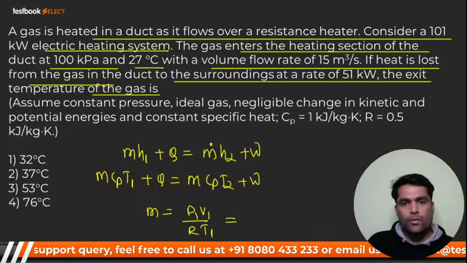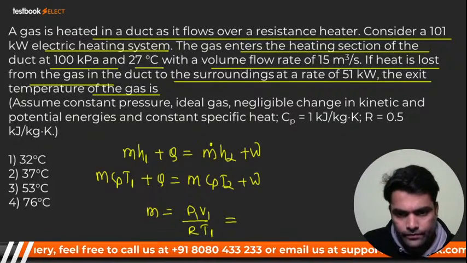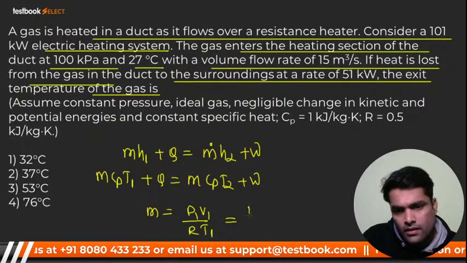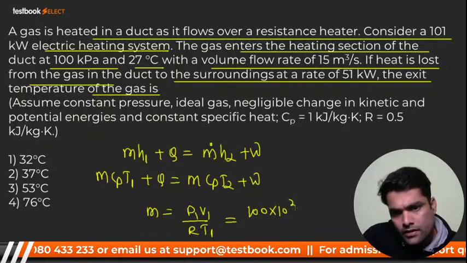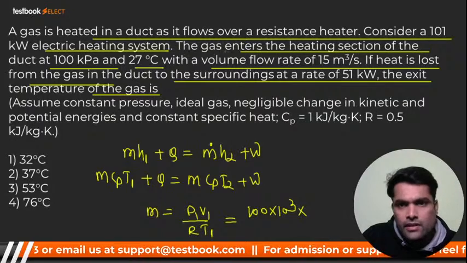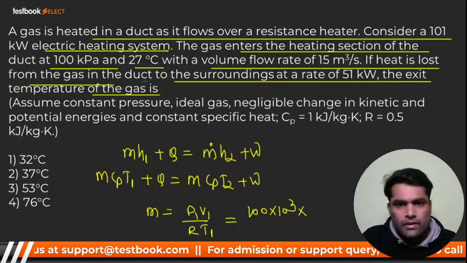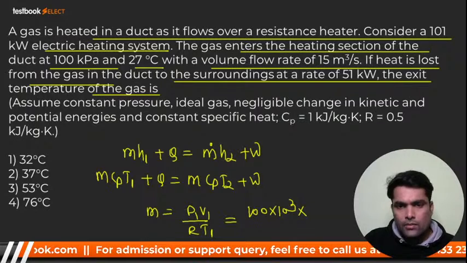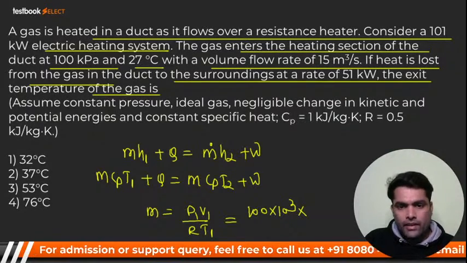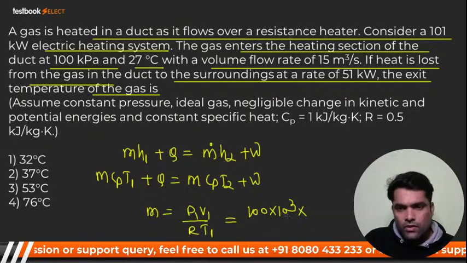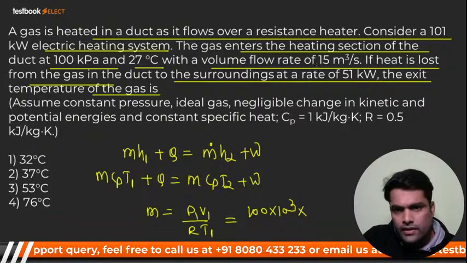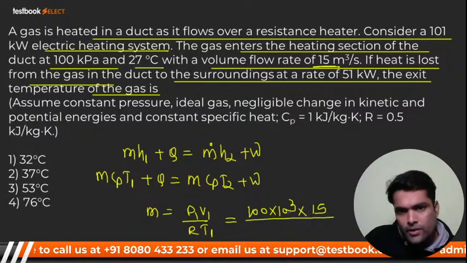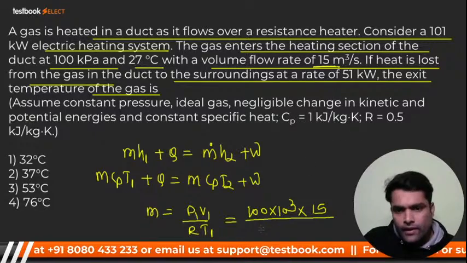Okay, I hope you got it. So here, my dear, pressure is given 100 kilopascal, so I'll convert it into Pascal. V1 is given, how much? V1 is your 15. Volume flow rate, yes, this one 15. So it is 15. R is how much? R is 0.5. Very good.